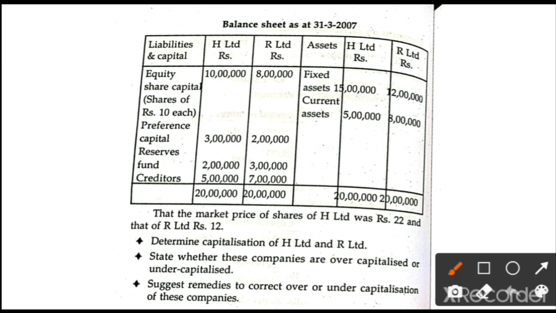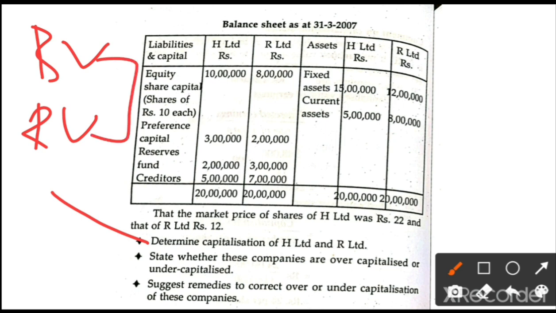Again, they are asking a case study question. Determine the capitalization of H company and R company, meaning we are going to calculate the capitalization position of H company and R company. How are we going to determine it? First we have to calculate the book value and real value.